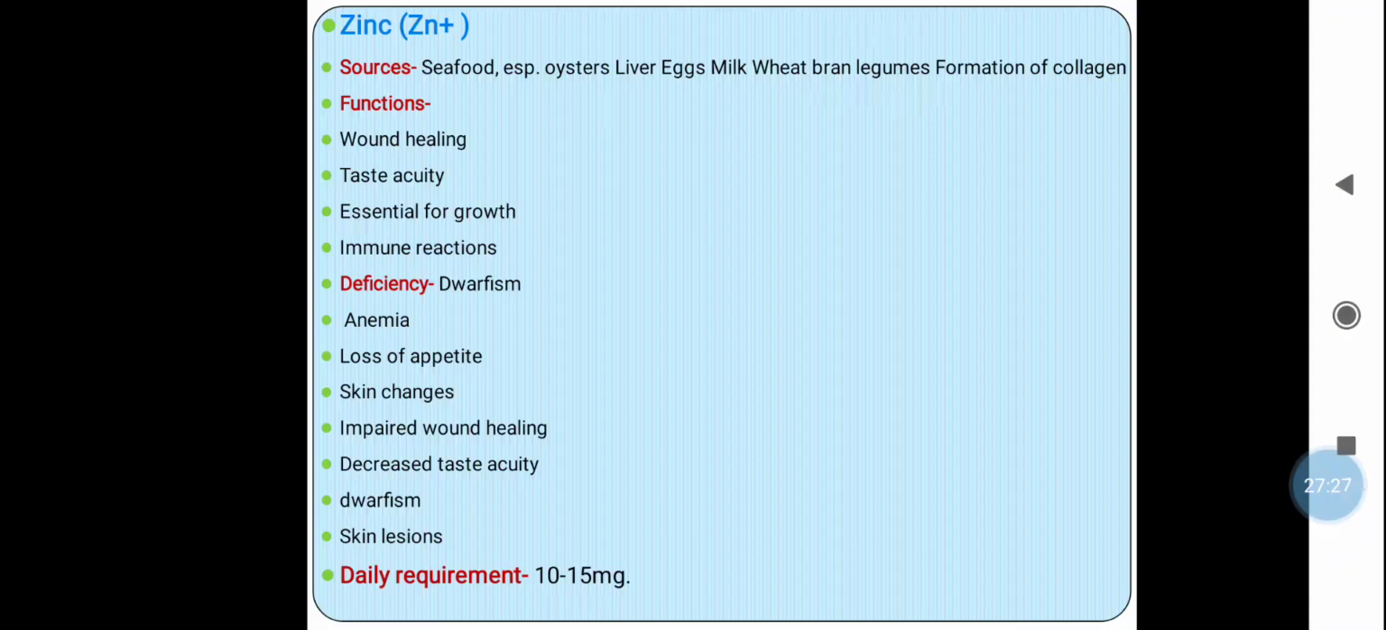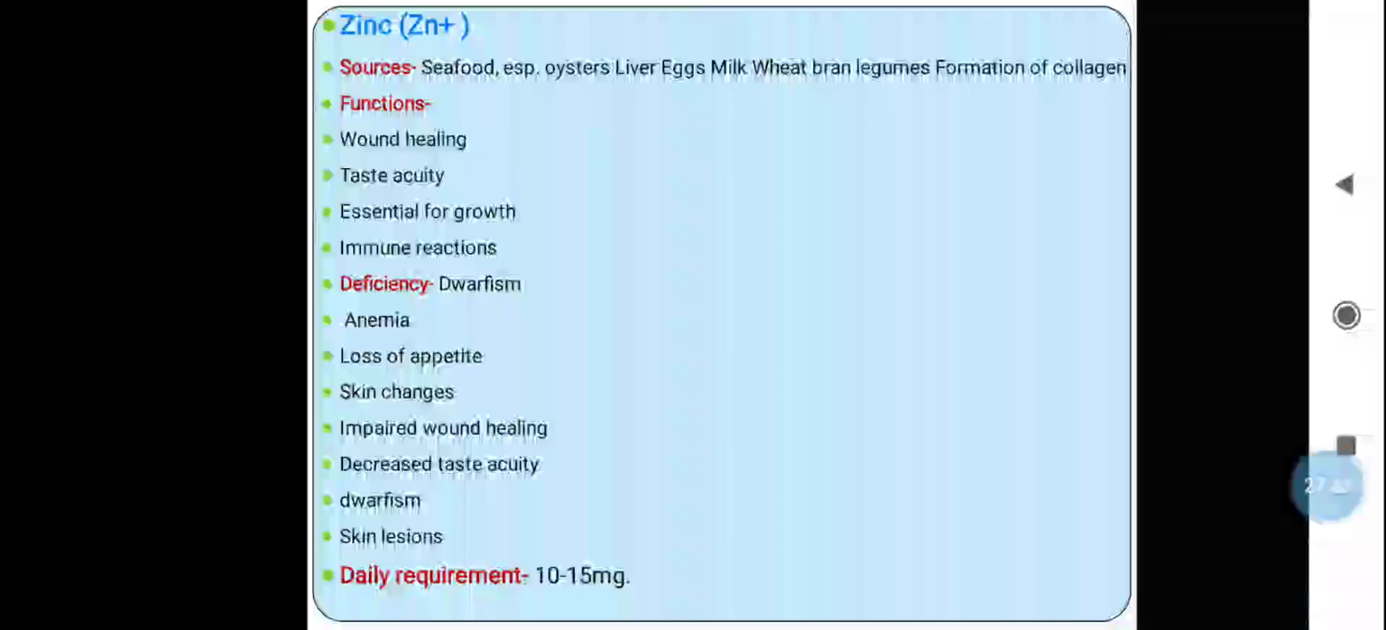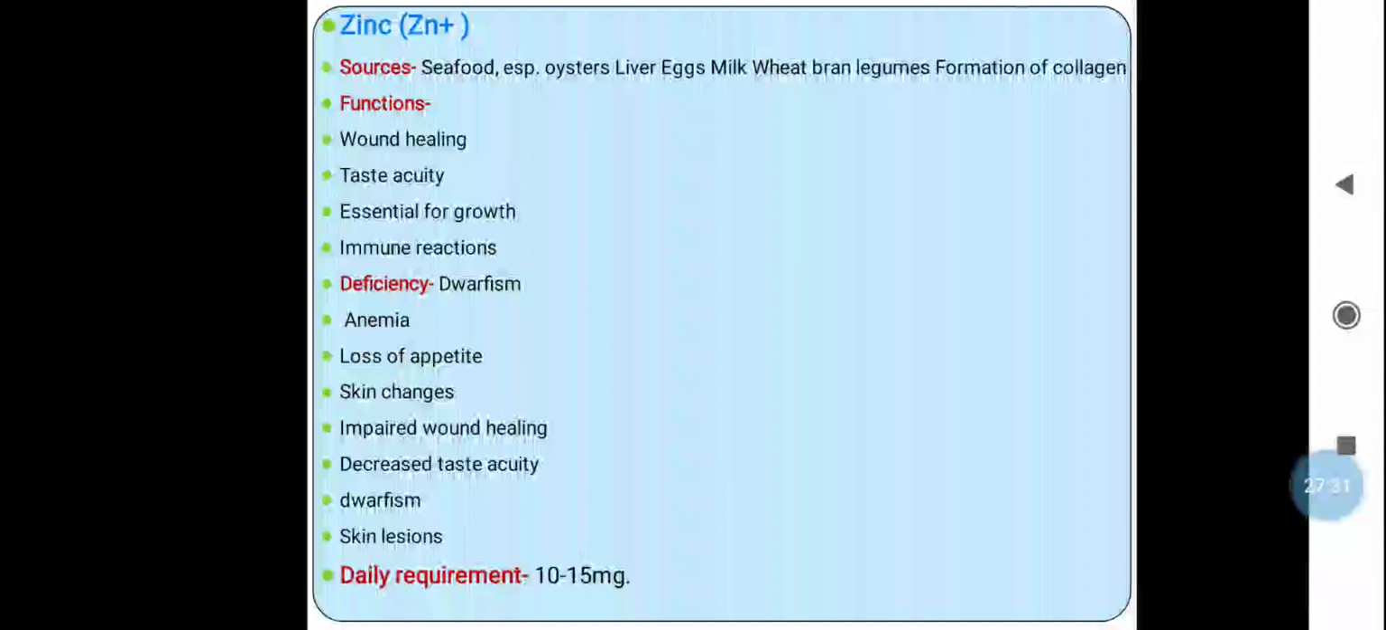So deficiency of the zinc leads to the dwarfism. Dwarfism means growth is stunted, or generally the height of the person remains low. So the organism is exceptionally small, that is the height of the adult is in between 4 to 4.10 inch. It is known as a dwarfism.